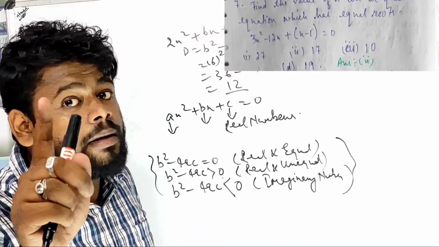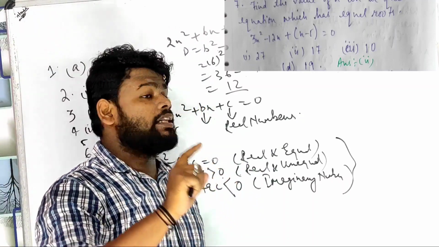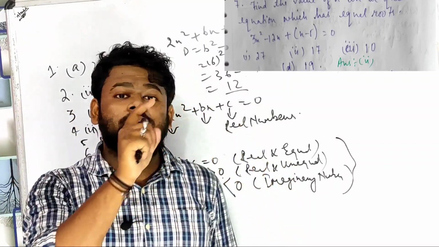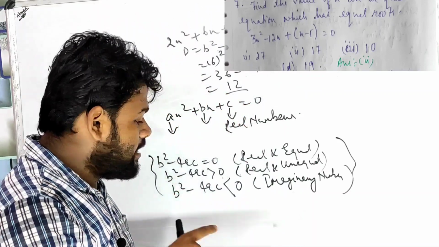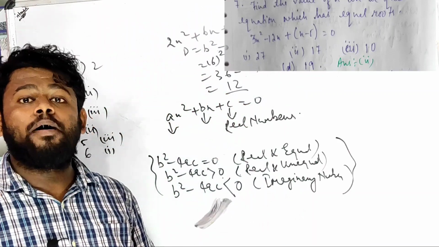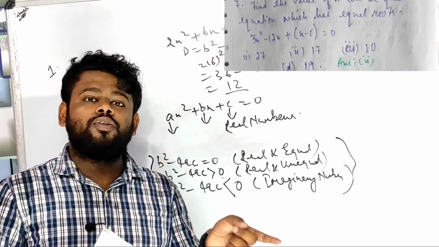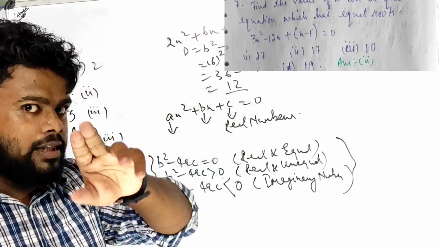Remember this. If the question talks about roots, if it talks about nature, equal, unequal, or imaginary numbers, you have to believe that this is the number. That means it is talking about the nature of the roots or roots of the equation. Nature of the roots of the equation, zero of the equation, mean the same thing. Remember this, right?